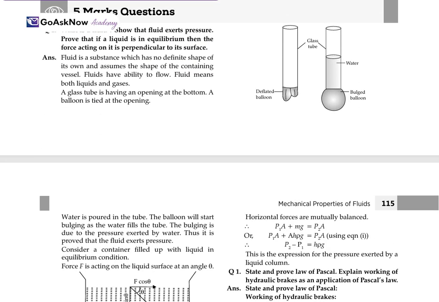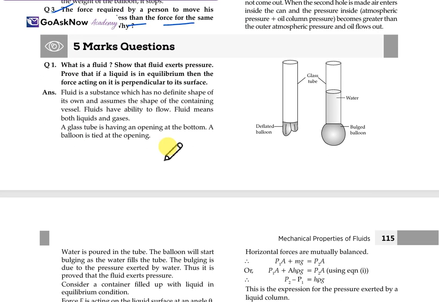Now, 5 marks question. What is fluid? We'll have to explain first what fluid is. Show that fluid exerts a pressure. Prove that if the liquid is in equilibrium, then the force acts perpendicular to its surface. So, firstly, fluid is a substance which has no definite shape of its own, as we already know, and assumes the shape of the containing vessel. Fluid has the ability to flow, and fluid means both liquids and gases.